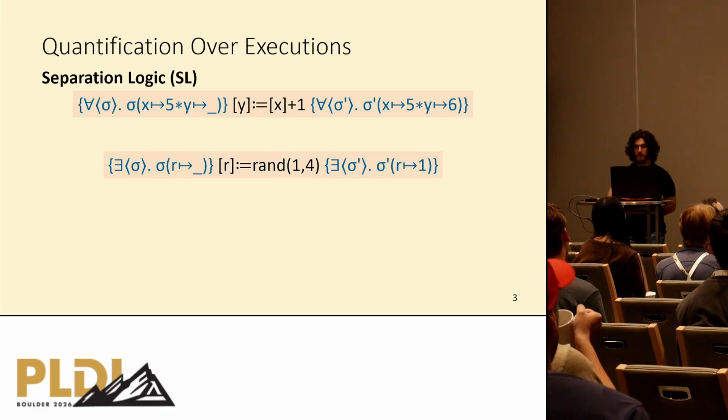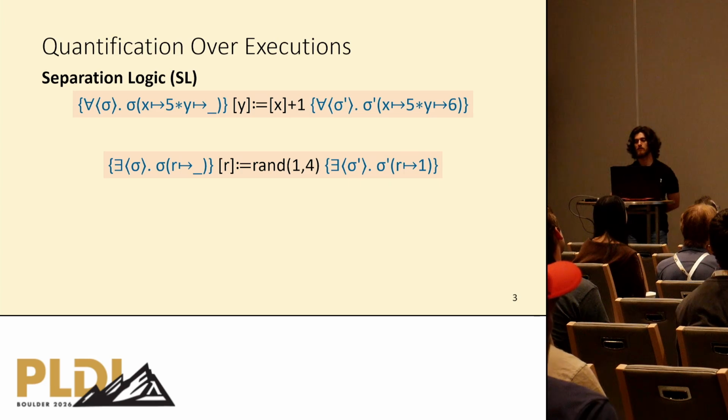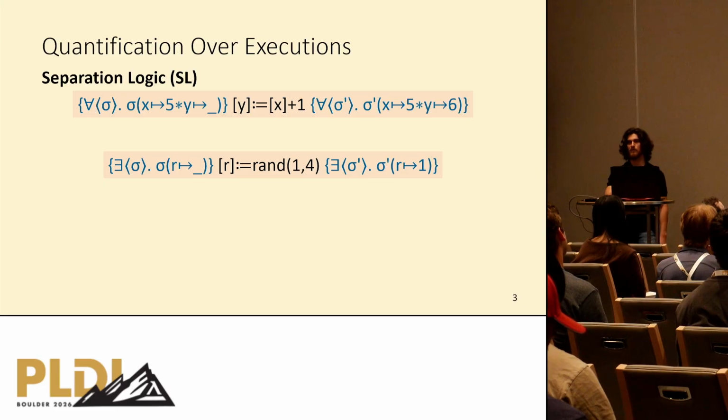Now, if we look at the existential case, for example, here the precondition states that there exists at least one state sigma, which has R allocated. Then if we non-deterministically assign at R an integer between 1 and 4, then it is clear that we will have at least one reachable state sigma prime with R still being allocated, but now pointing to 1.